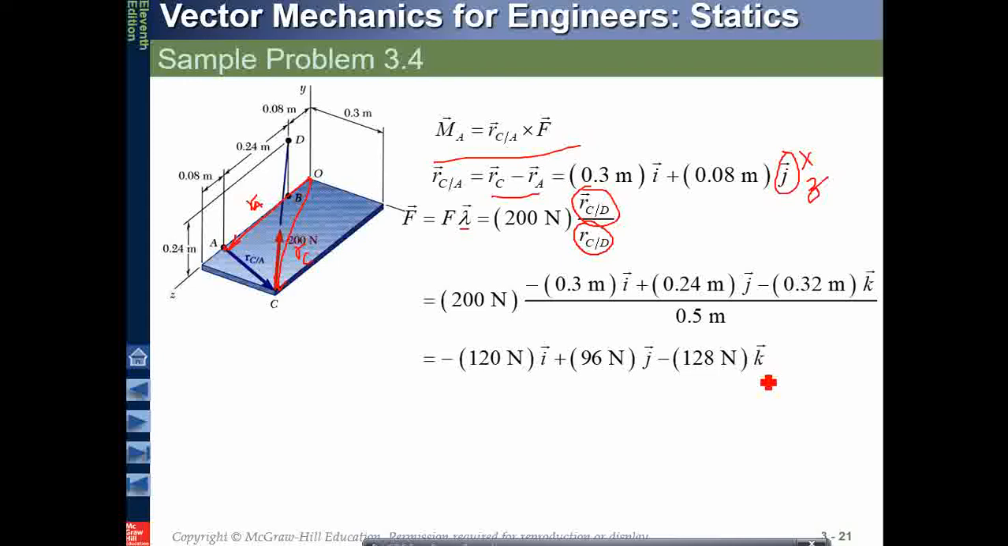Okay, the things have been done. The force vector is there, the position vector is there. Find the moment with a simple rule, ijk. Okay, see, this is wrongly written, this is 0.3 and the j is 0.